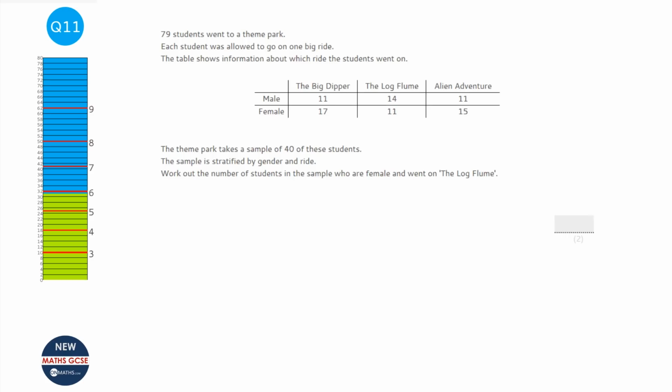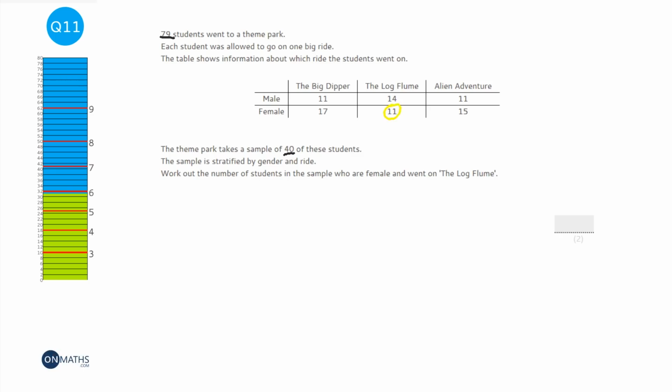So we're asked to find the amount of females who went on the log flume from a sample of 40, even though the amounts are out of 79. This is called stratified sampling, and it means that we've got a sample, which is a part of the population. Our population is 79, and we're not going to ask everyone because that would take too long or cost too much, depending on the circumstance. So we're only going to ask 40, but we want to make sure that we ask the people in the same proportions of male and female and the same proportions of who went on what ride.